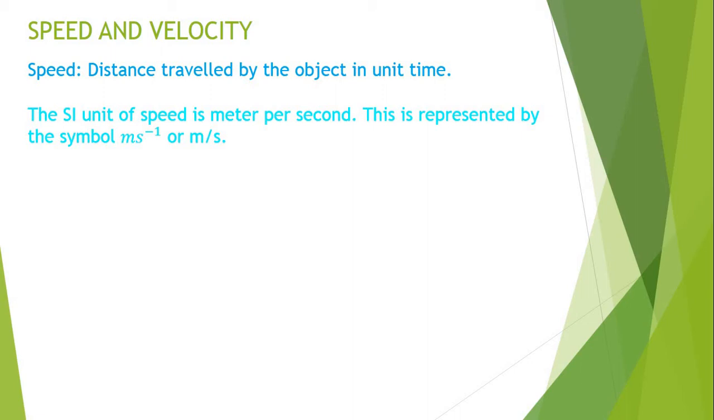Here speed is a scalar quantity. You should remember the difference between scalar and vector. A scalar quantity is a kind of quantity which requires only a magnitude. It does not depend upon direction, whereas vector quantities require magnitude as well as direction. Speed mainly depends upon only the magnitude and ignores the direction. That is why speed is known as a scalar quantity.